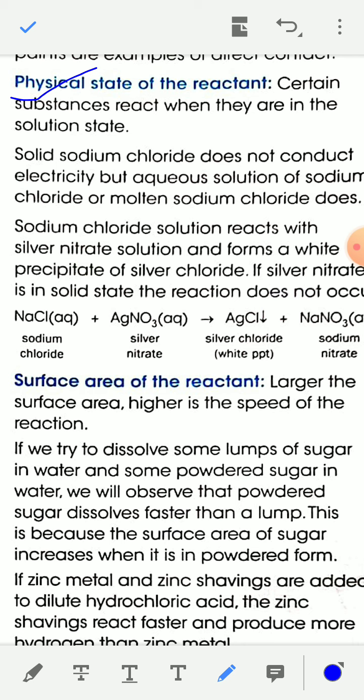For example, an aqueous solution of sodium chloride reacts with an aqueous solution of silver nitrate, and you will get a white precipitate of silver chloride, AgCl, and sodium nitrate, NaNO3. So sodium chloride reacts with AgNO3 only in solution state.